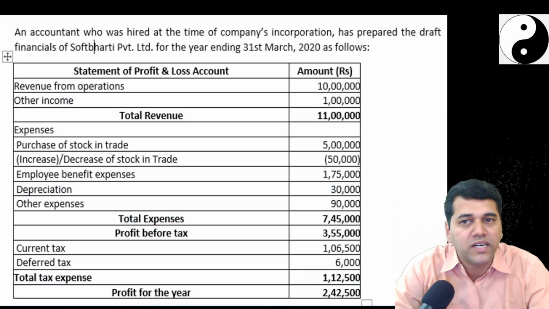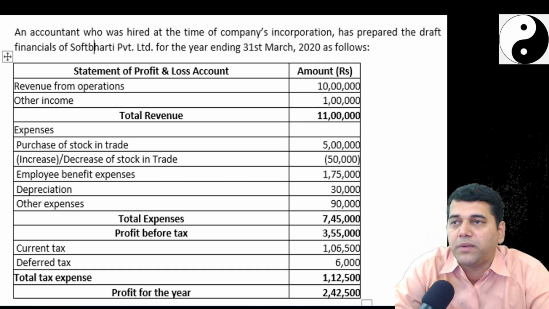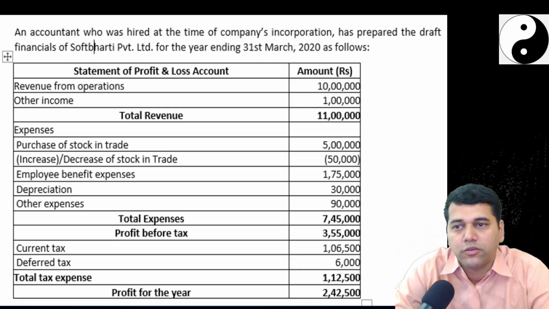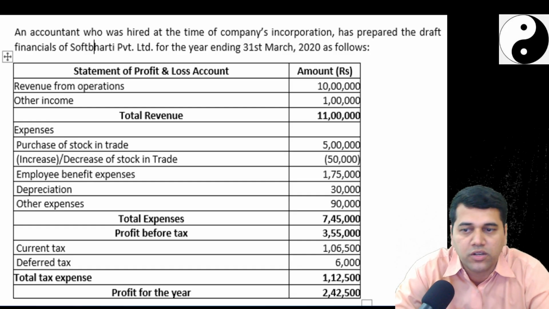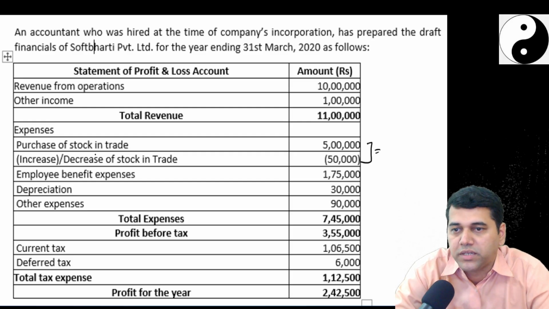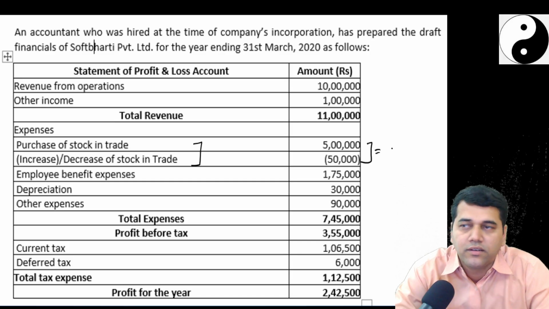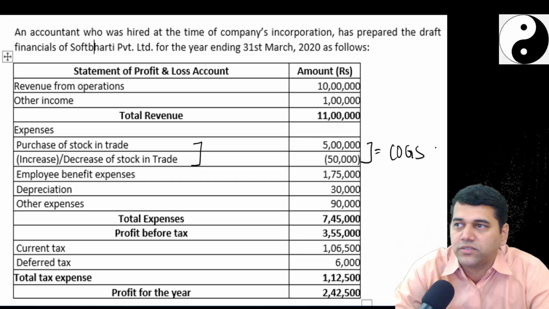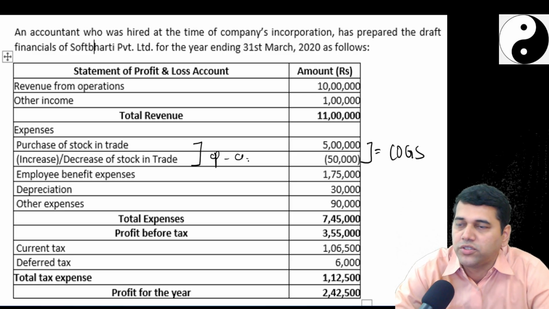The accountant who was hired at the time of the company's incorporation prepared the draft financials of Soft Bharati. So they have told you revenue, expenses, employee. See, this we understood, no? Increase, decrease in stock. These two things taken together is what? Purchase of stock and increase or decrease in stock in trade. This is called COX. Followed, no? And increase or decrease means opening stock minus closing stock.